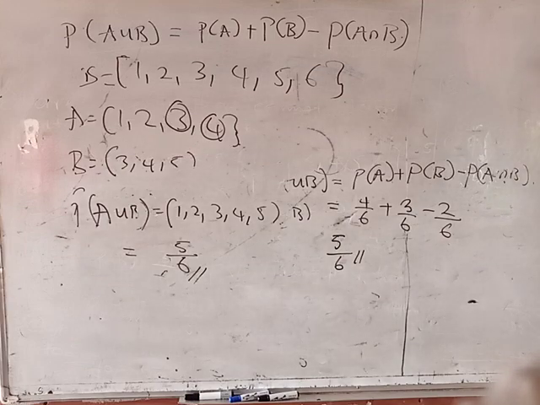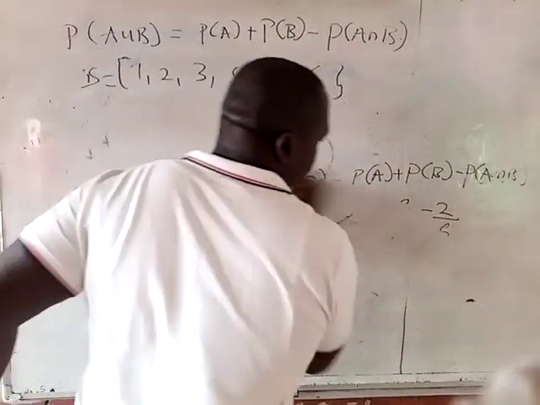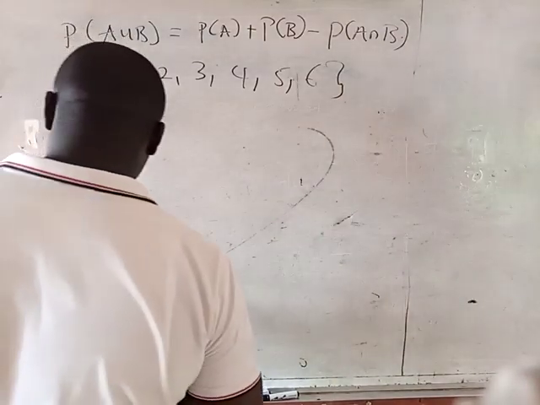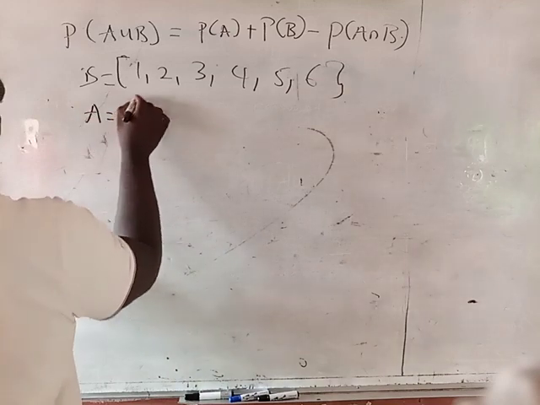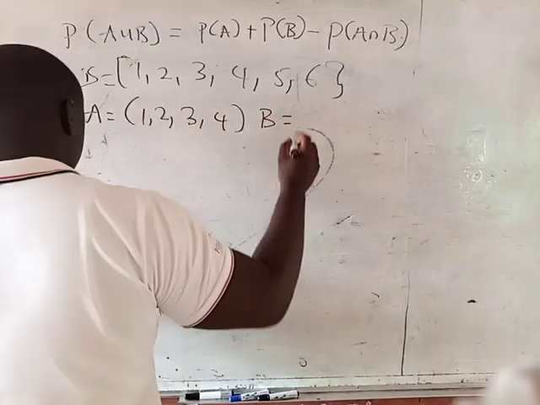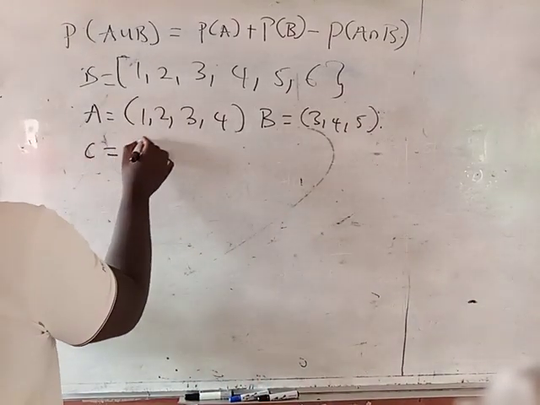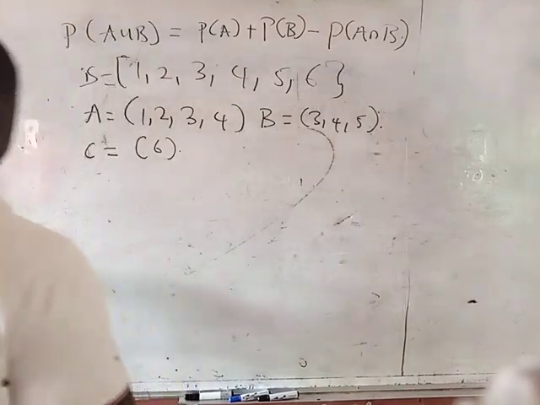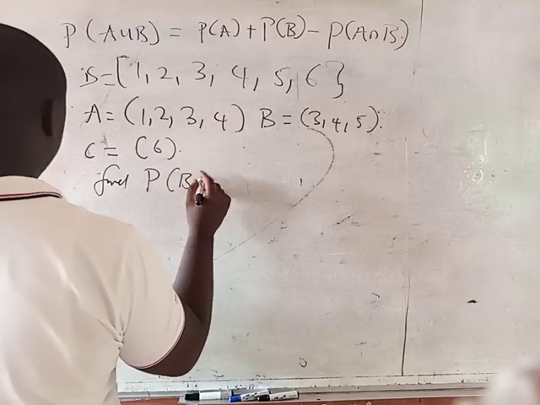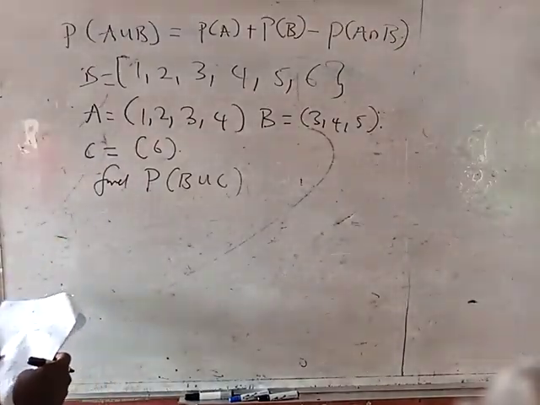What if we have another example? You have your sample space, which is a roll of a die, and we have A to be 1, 2, 3, 4, and your B is 3, 4, 5, and C is just 6. Now, find the probability of B union C.